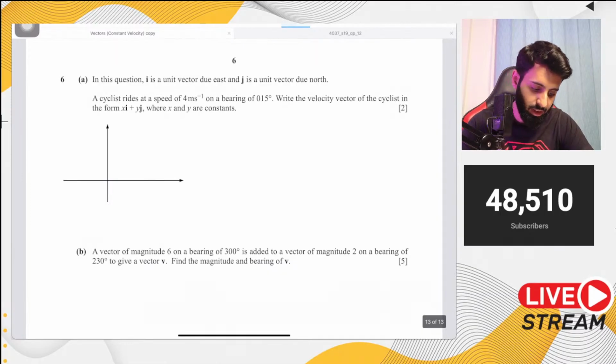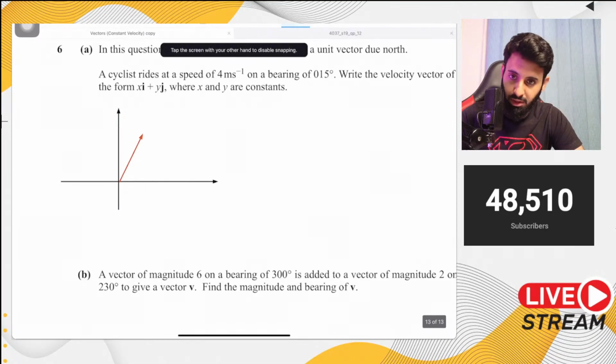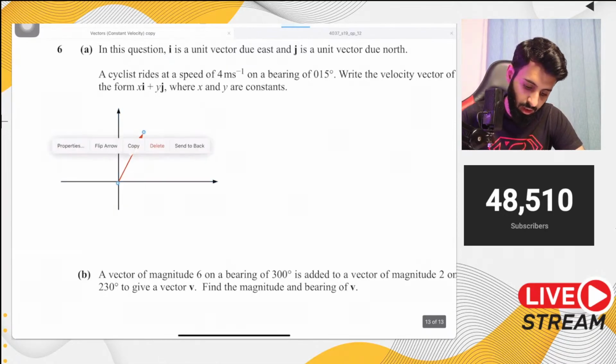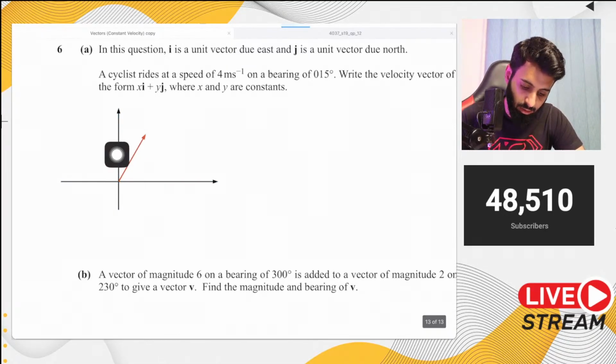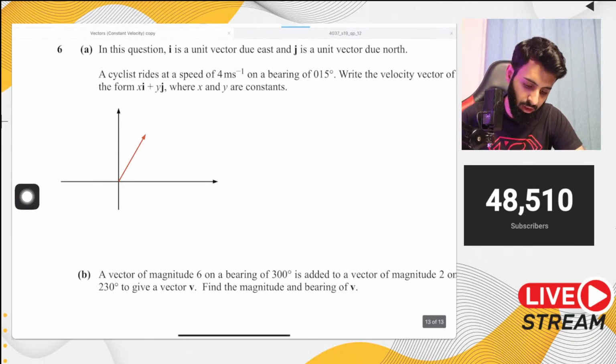And a bearing of 15 degrees means that it's going to be something like this. Okay. Now you can make a triangle over here and then break it down into x and y components, or you can make a triangle over here. I would prefer to make a triangle over here.